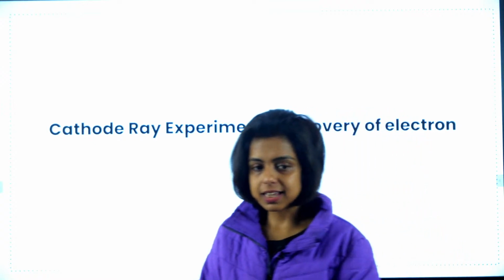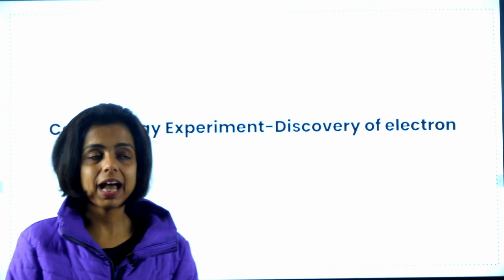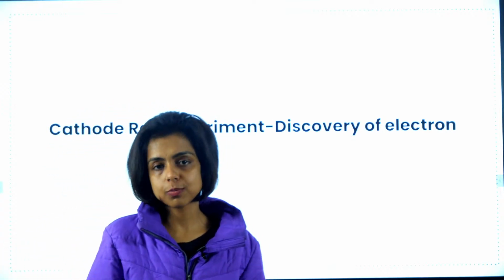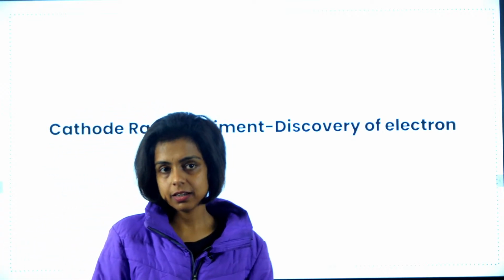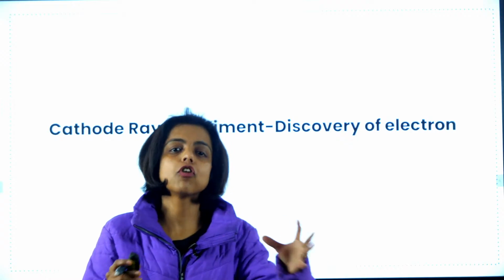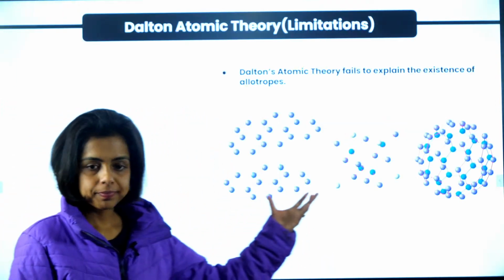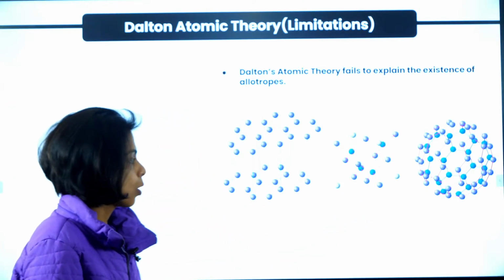So Aditya is asking me, ma'am, explain allotropes. Allotropes are the various forms in which an element can exist. The same element can exist in different forms, different arrangements, right? So they are known as allotropes.